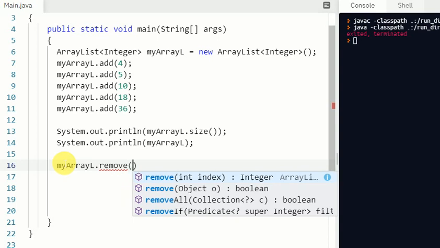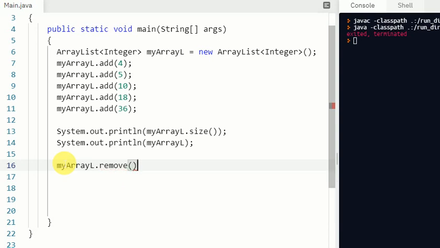So myArrayL dot remove, and then here you write any index number. Index number 2 is, 0 1 2, 10, so this value should be removed. Okay, so I'm going to run it.